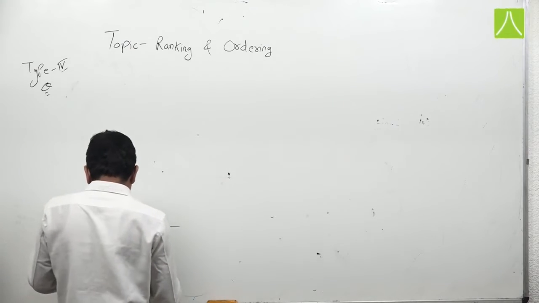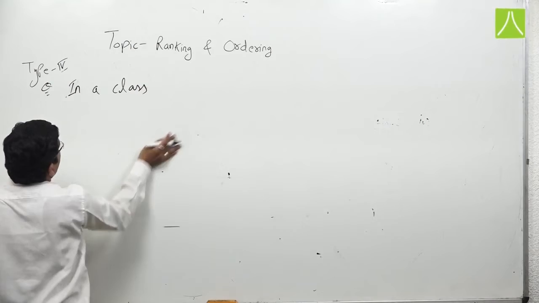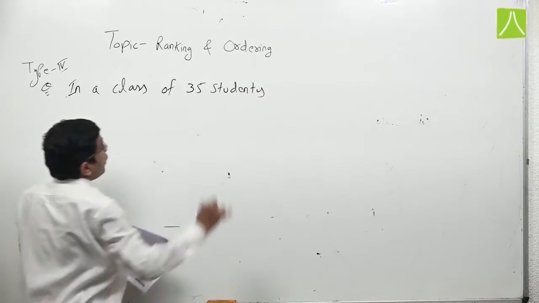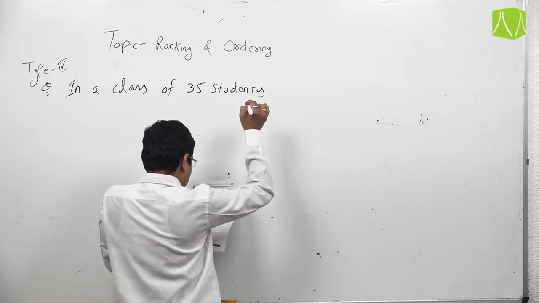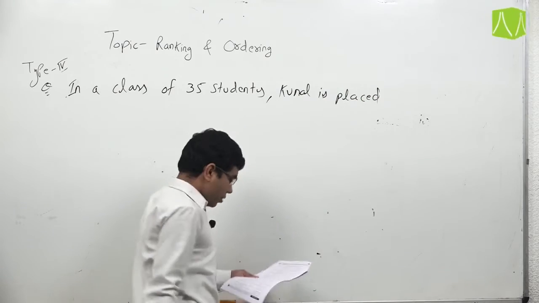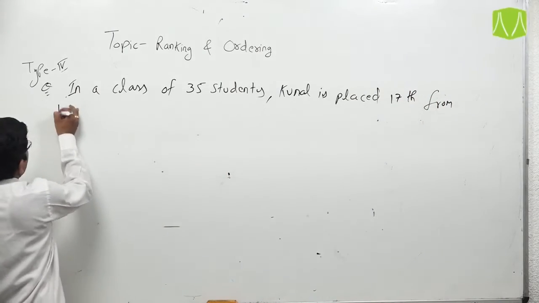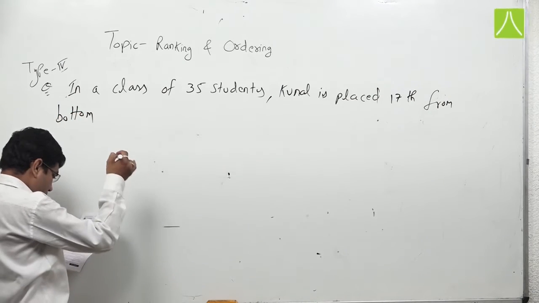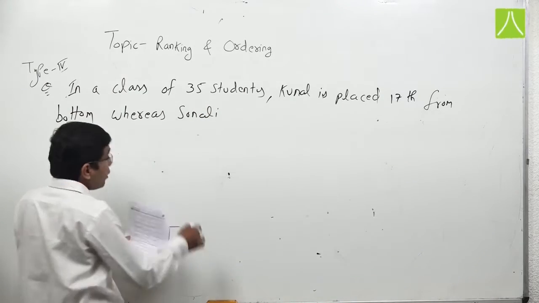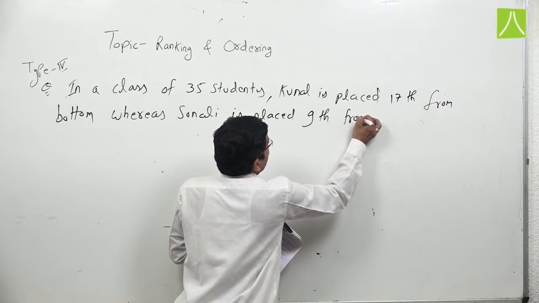Question is, in a class of 35 students, Kunal is placed 17th from bottom, whereas Sonali is placed 9th from top.